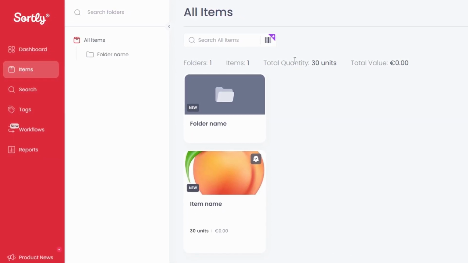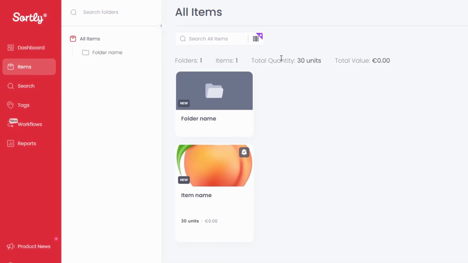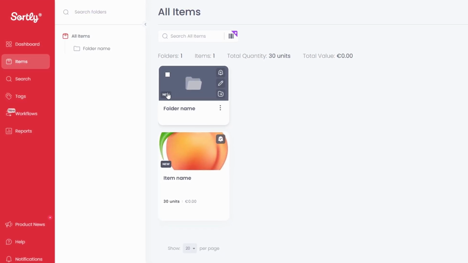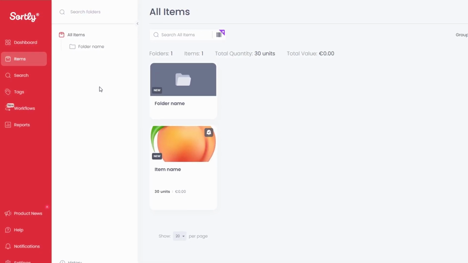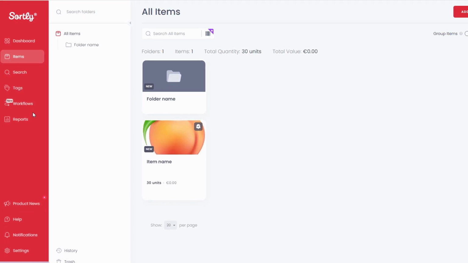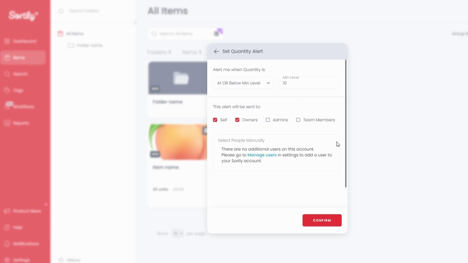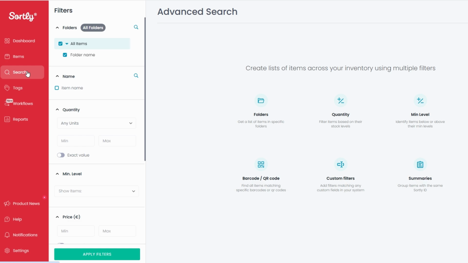Once your inventory is uploaded, you can begin using Sortly's features to organize, track, and optimize your system effortlessly. One of the standout features of Sortly is its ability to send automated alerts and reminders, ensuring you're always on top of your inventory without needing to constantly monitor it. These notifications are highly customizable and can be tailored to fit your specific needs, making inventory management both proactive and stress-free.